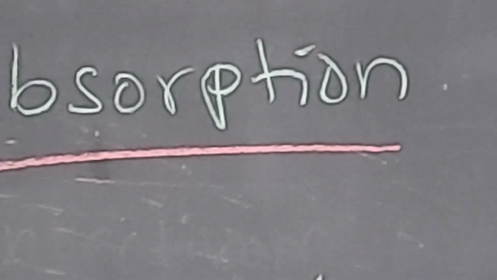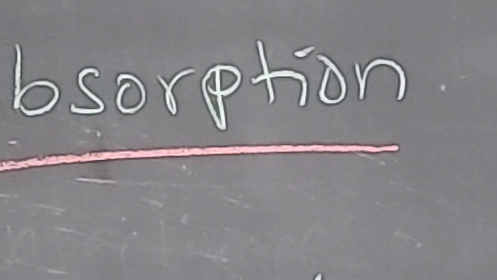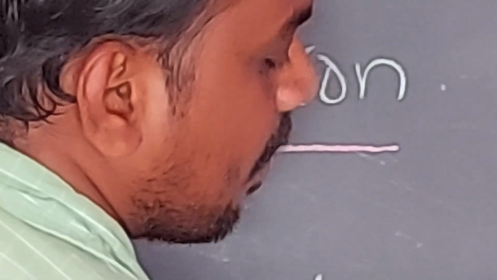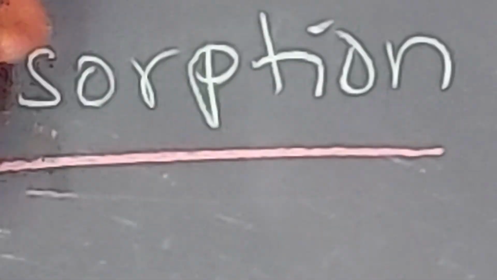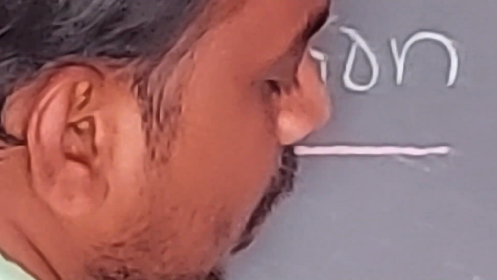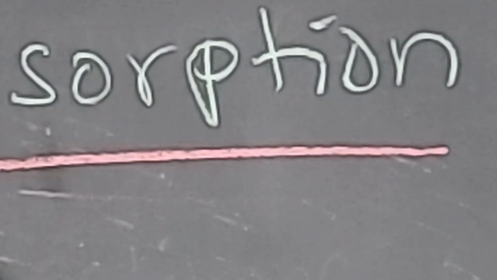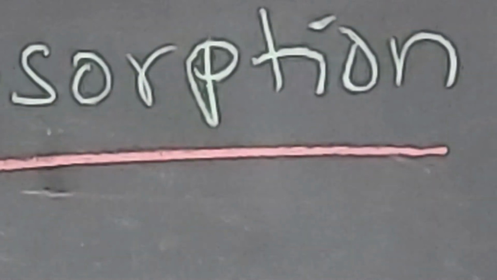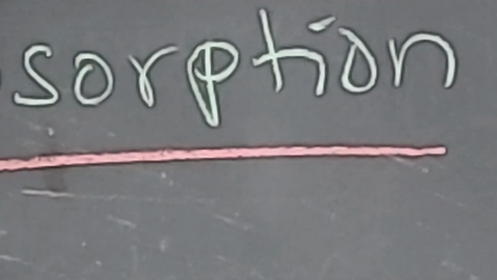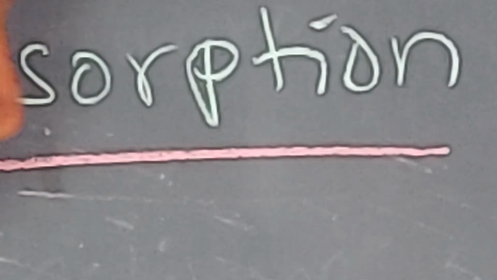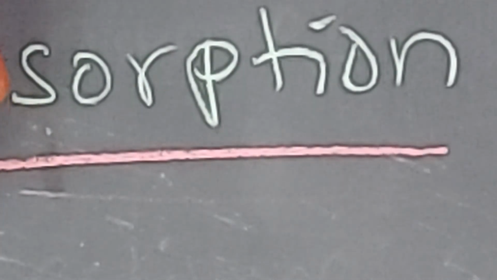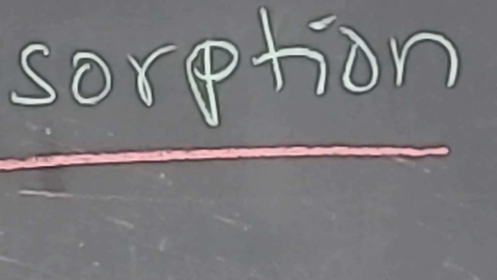Last, assimilation. In assimilation, the digested food materials provide energy and growth, and also repair the cells. This process is known as assimilation. So the digested food material which provides energy and growth and also repairs the cells, this process is known as assimilation.